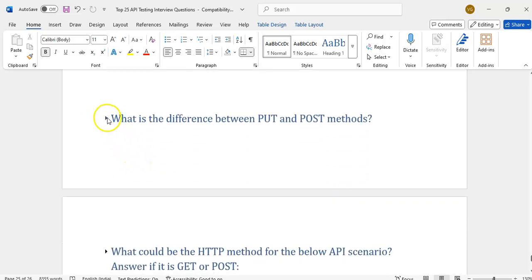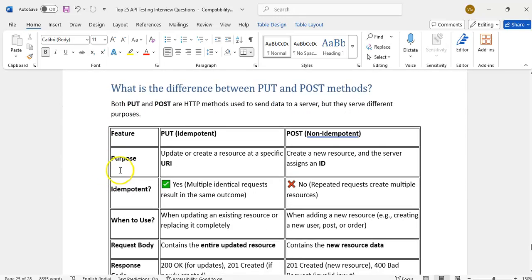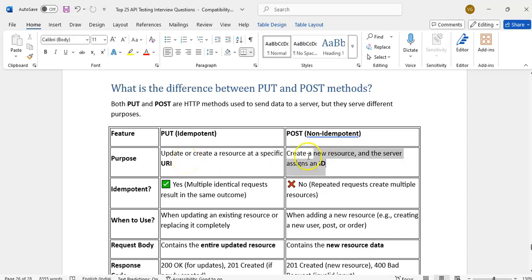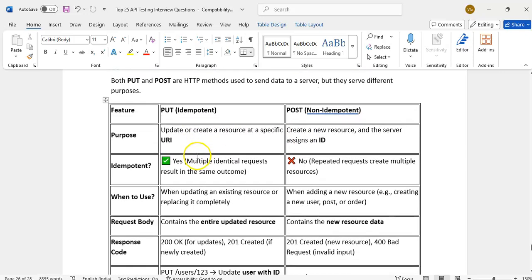What is the difference between PUT and POST? Basically, PUT will update or create the resource. Whether it creates if the resource does not exist depends on the developers, how they write it. If they allow creation, it will create; otherwise it will not automatically create, based on the developers' code only. PUT generally means to update the resource, and POST means to create the resource.